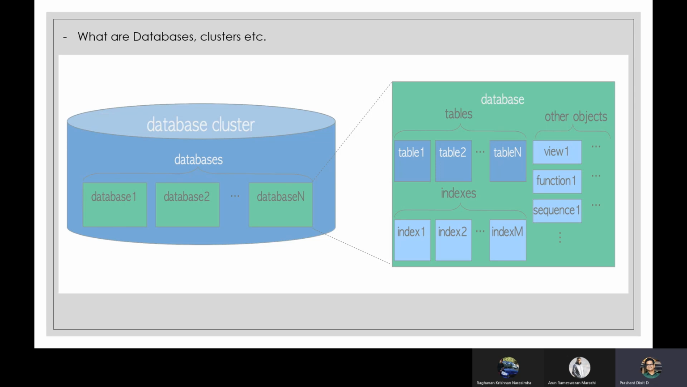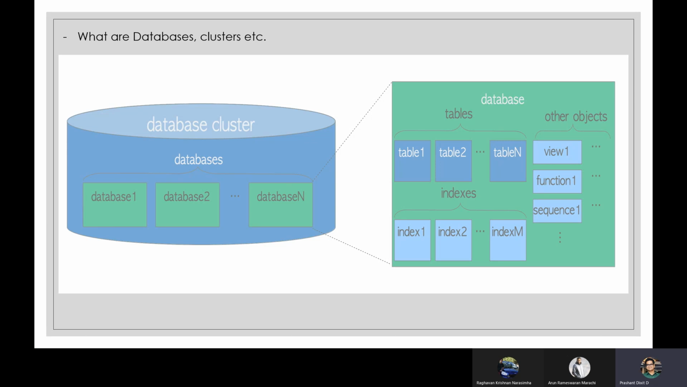As we progress in this course, maybe in day 3 or day 4, or maybe in the last day, I'll explain a basic definition of views, functions, sequences, and all those things, right? But at this point of time, what is important for you is what tables and indexes are, correct? So a database is a kind of container that is part of a cluster and contains tables, indexes, and other objects, right? A database cluster can have multiple databases.